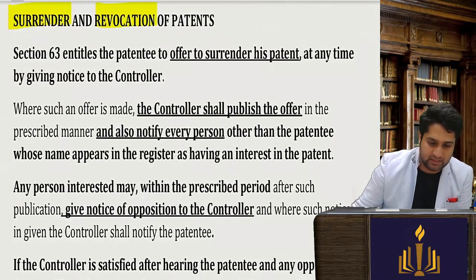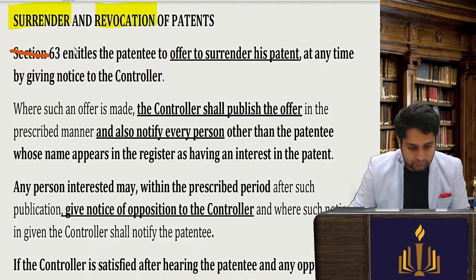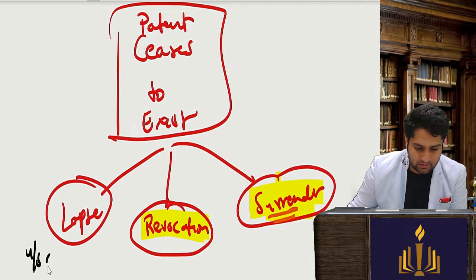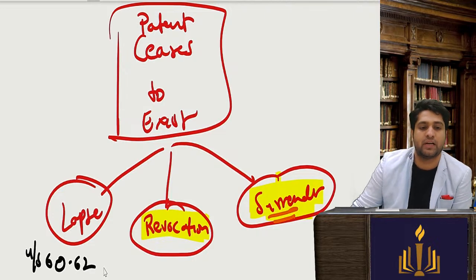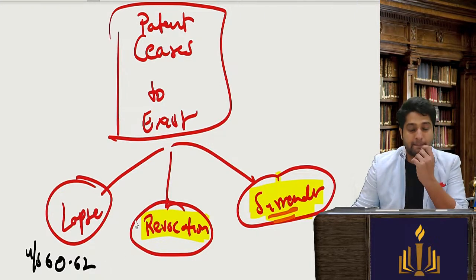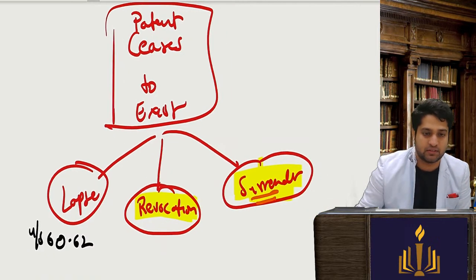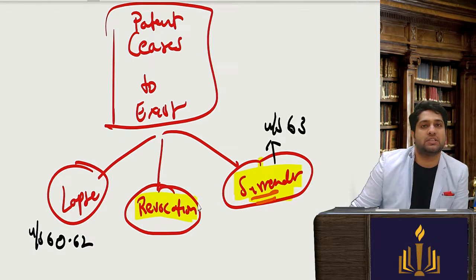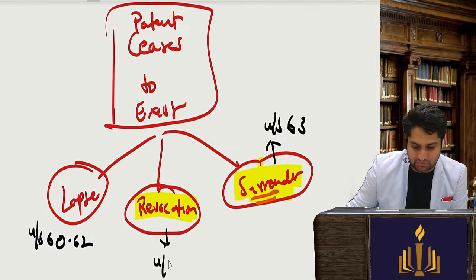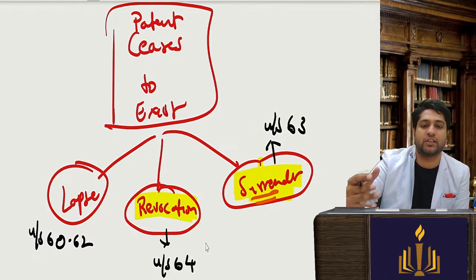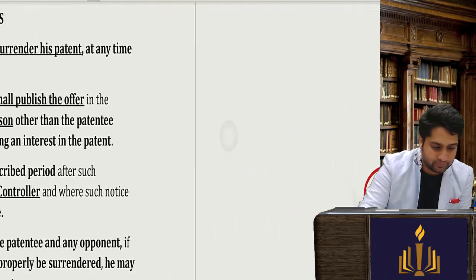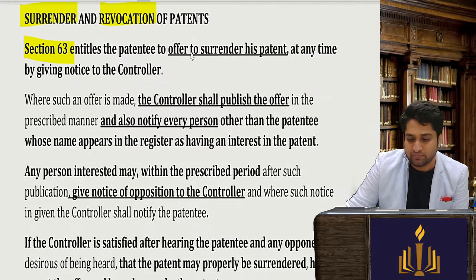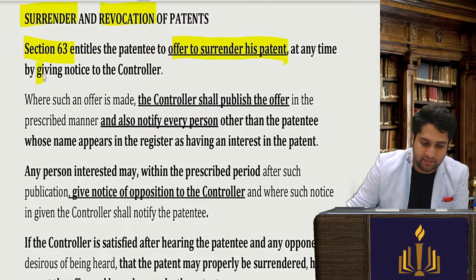So now we are seeing surrender of patents. There is a particular sequence. Section 60 to 62 spoke about lapsing of patents and restoration of lapsed patents. Section number 63 talks about surrender of patents, and section number 64 will talk about revocation of patents. Let's see. First, section 63 entitles the patentee to offer to surrender his patent at any time by giving notice to the controller.